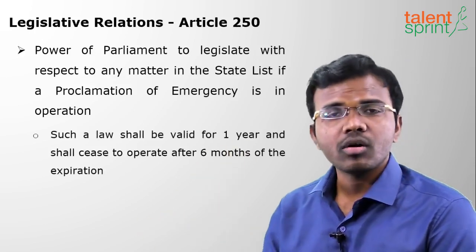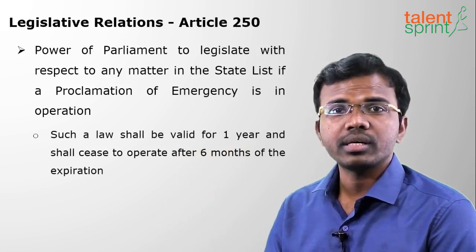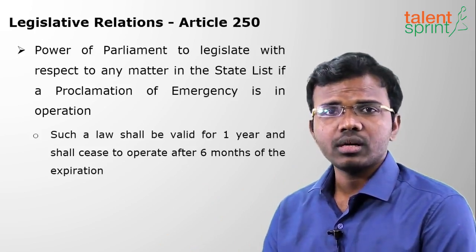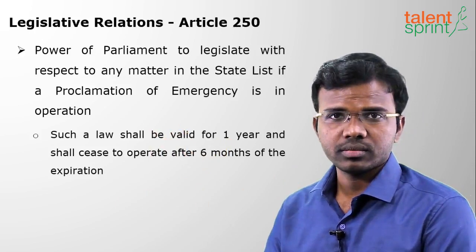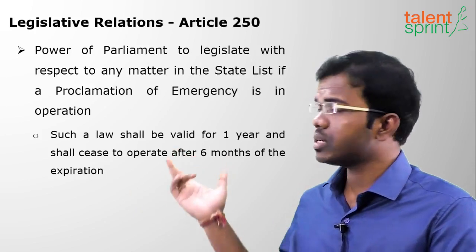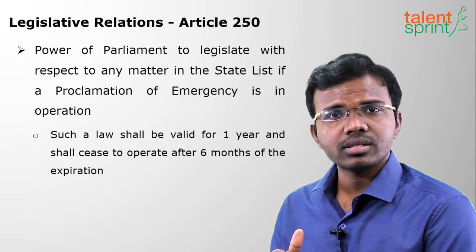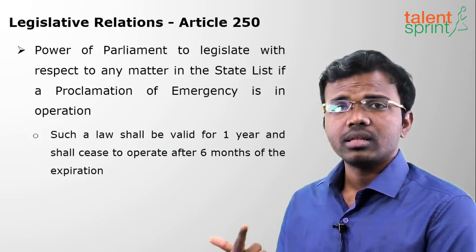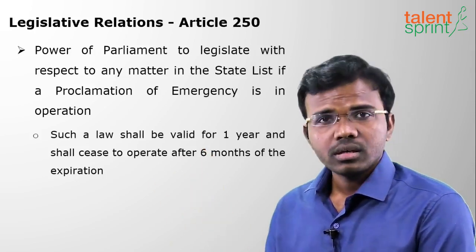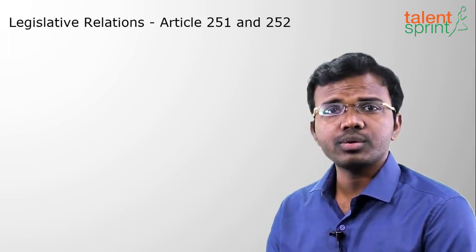That law will prevail for a period and it will expire from the date of expiration. Suppose today is the expiration of the law which was made by the Parliament under this, so from today onwards 6 months it will prevail. This is the meaning of this line. So first, the Council of States, the Rajya Sabha, can make law on the state list. Then when national emergency is imposed, it will make laws on the state list.